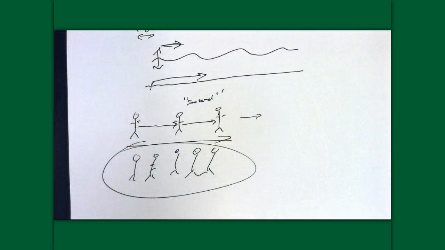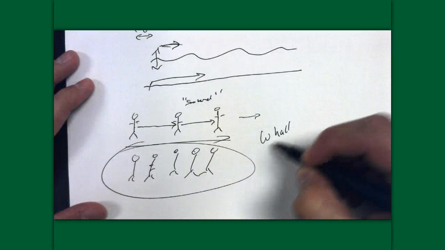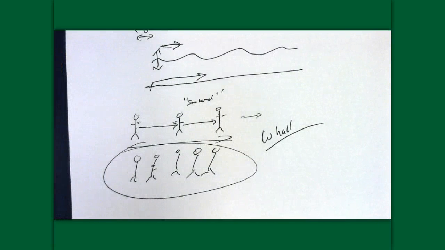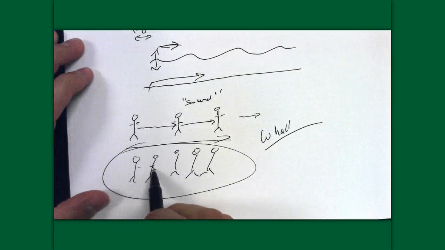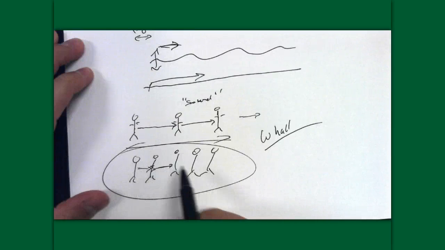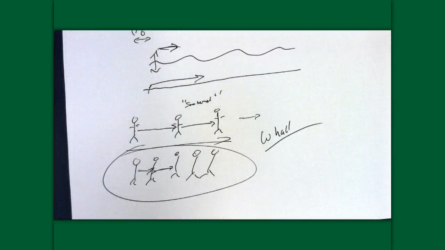In class, I said that this was the W hall. If we're out in the W hall and we want to transmit a touch from one end to the other, that's quite a long distance. If there's only 5 people to do that, it's going to take a while because I've got to run to the next person to touch them. Versus if we have like 55 or 100 people, it takes not quite as long, because if I'm this person, I get touched and I can touch the next person pretty quickly. I don't have to travel very far, if at all.